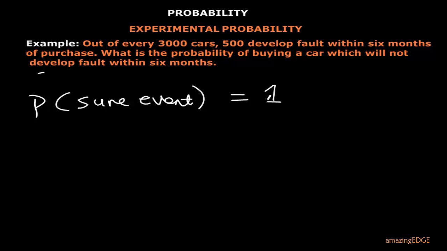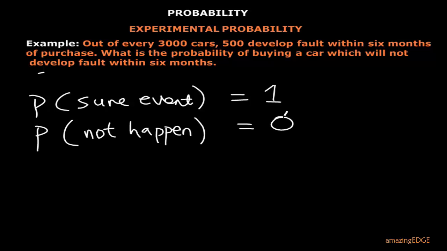Then, if you are sure that something will not happen, if you are sure that something must not happen, the probability is equal to 0. So in general, any probability you're calculating will lie from 0 to 1. So it will be in this range.